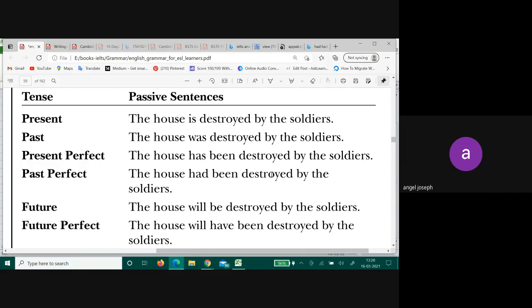Present perfect: the house has been destroyed. Past perfect: had been destroyed.